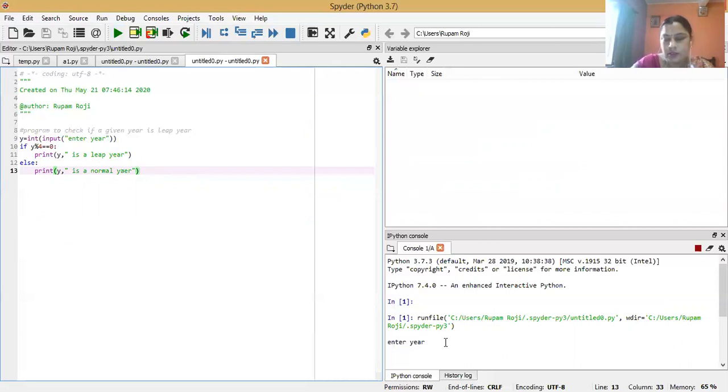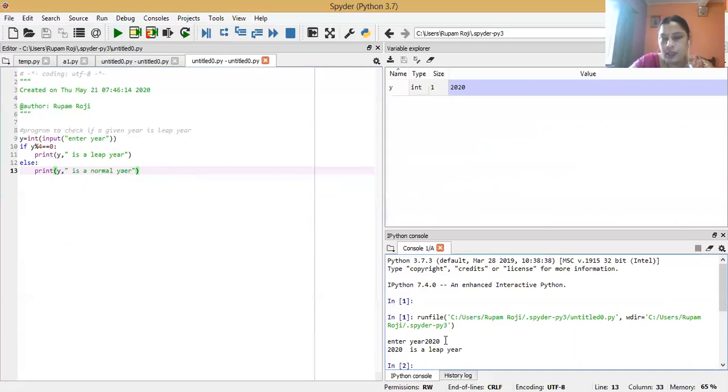Enter year. Suppose we are entering 2020. The output will be 2020 is a leap year.